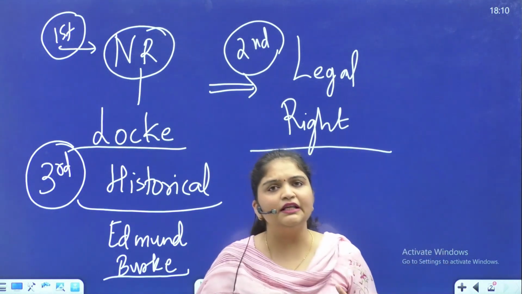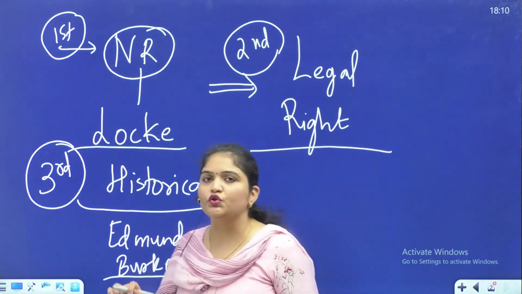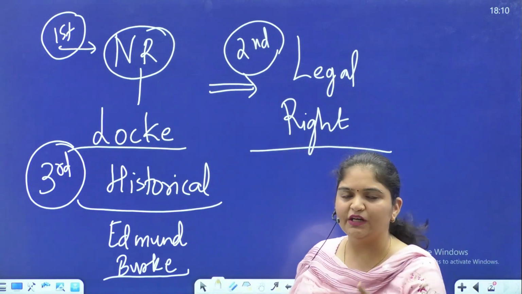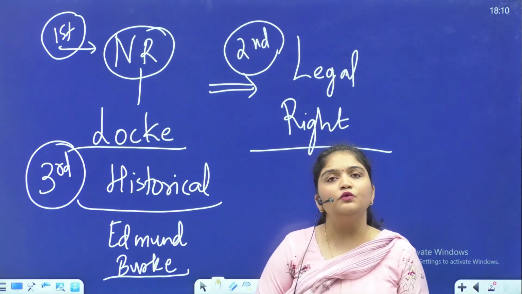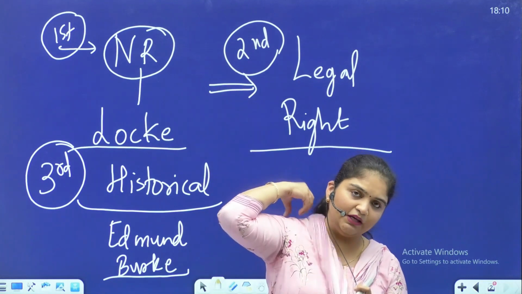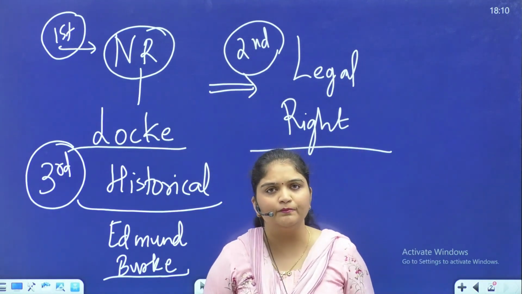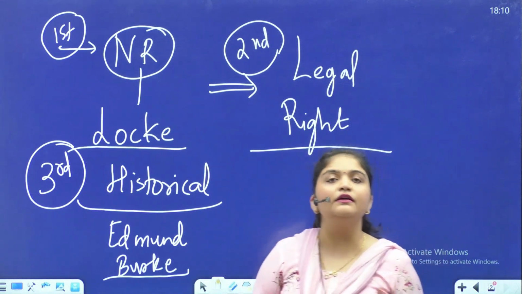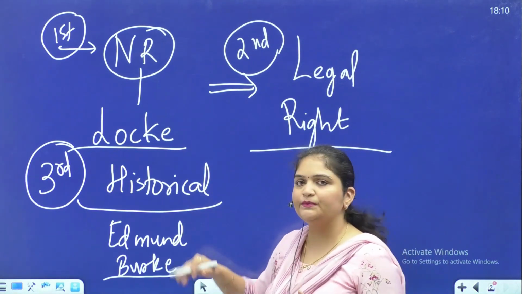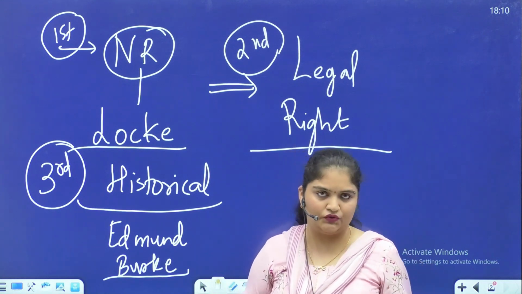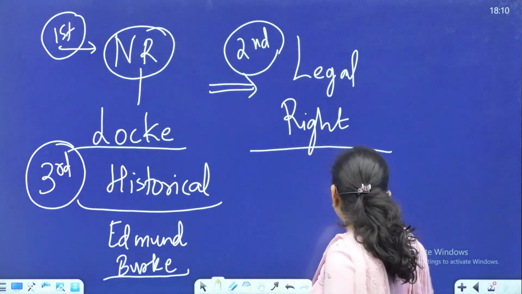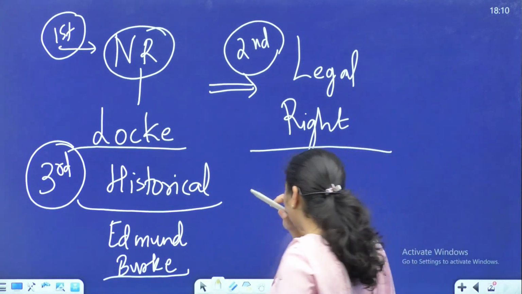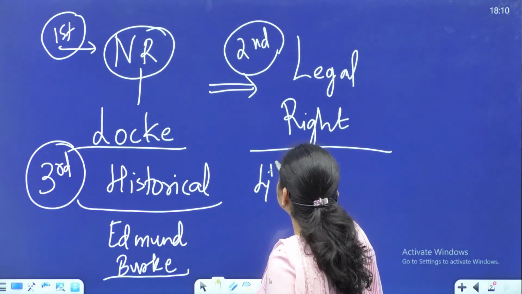But there is a key limitation in this historical theory of rights. If we say that a right emanates from history, then how is sati, which was historically performed, not continuing even today? Is infanticide continuing even today, which was happening earlier? No. So it cannot always be determined by history. Is this understood?